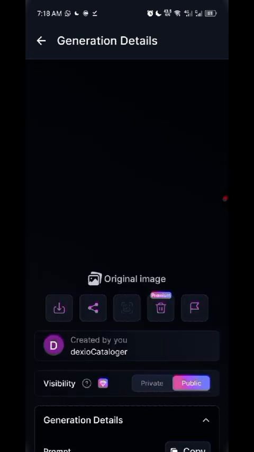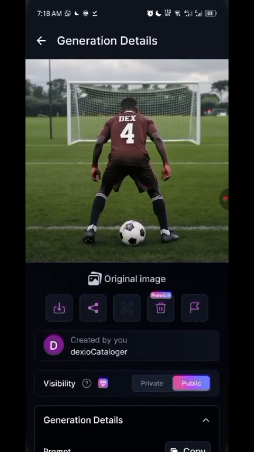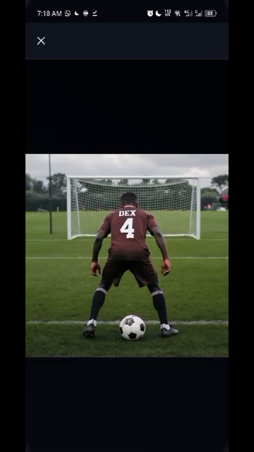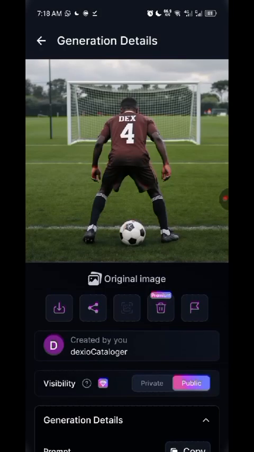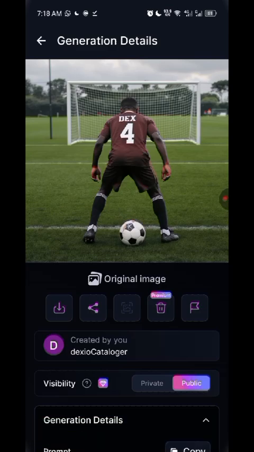Oh, the image is ready. Let's see the magic, man. It's actually nice. But see, you really did a good job. So you can also tell ChatGPT to generate it for which AI and try and see what each AI has to give you. So for this, I'm leaving this now. So this will be the end of the video.